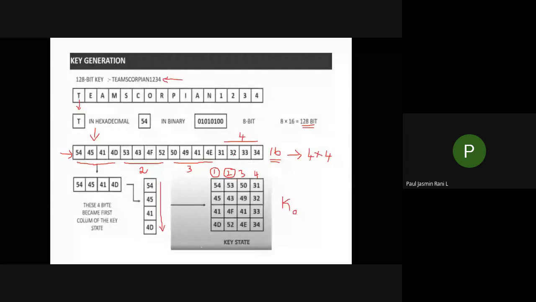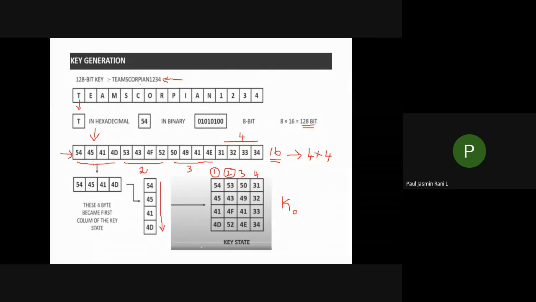Okay, so next one, I repeat it once again. You got a sample key that is 128 bits. First step, you have to convert that into hexadecimal. So we converted that into hexadecimal. Now you got 16 characters.